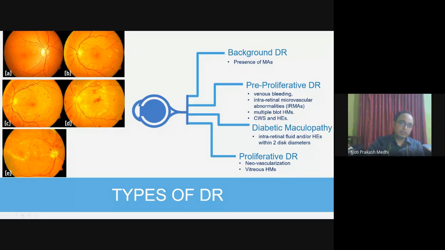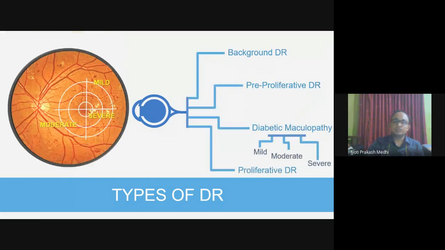Now, as we are discussing, the third stage, diabetic maculopathy, consists of three other complexities, which are separated as mild, moderate, and severe stages. As we can see here in the image, there are three concentric circles. The outer circle, at a region of 1 optic disc diameter to 2 optic disc diameters, is called mild.